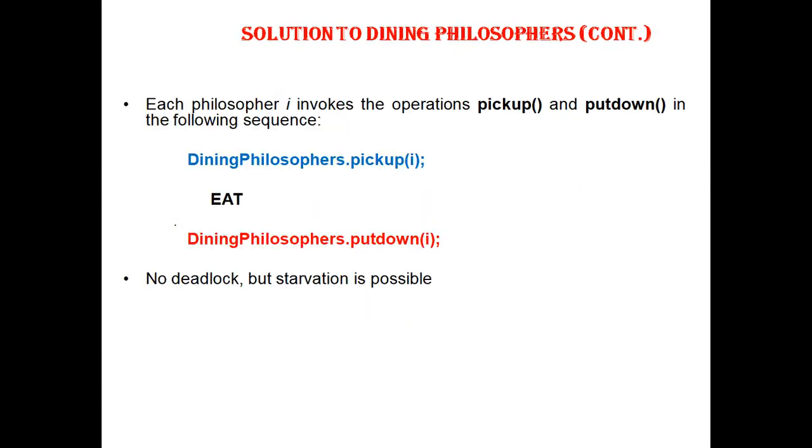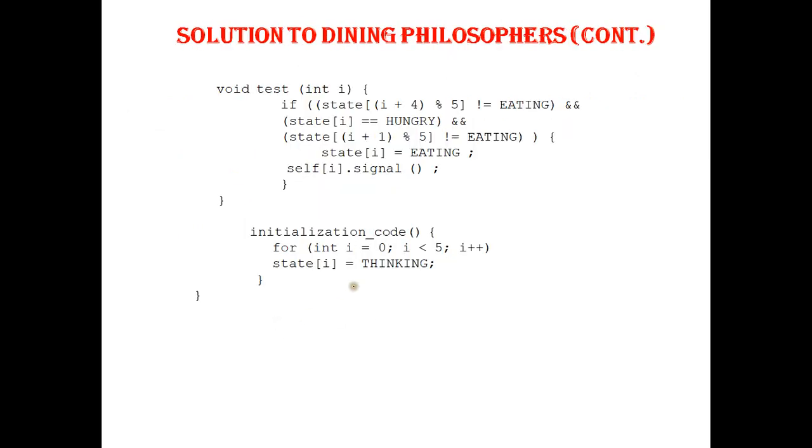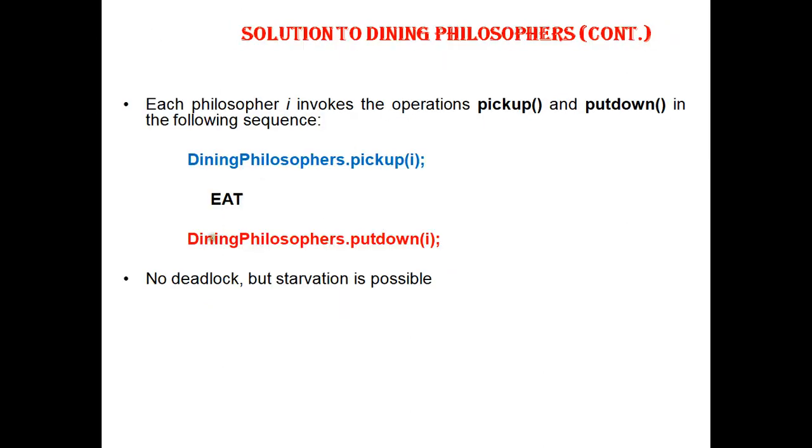After eating, the philosopher puts down the chopsticks, and then goes on to think. It works in the following sequence: first dining philosopher dot pickup of i, after which he eats.